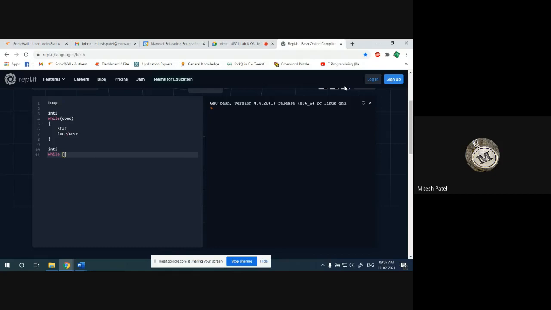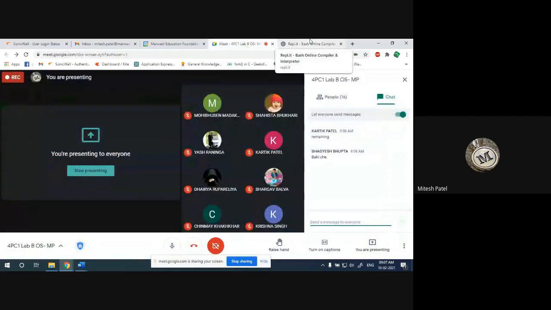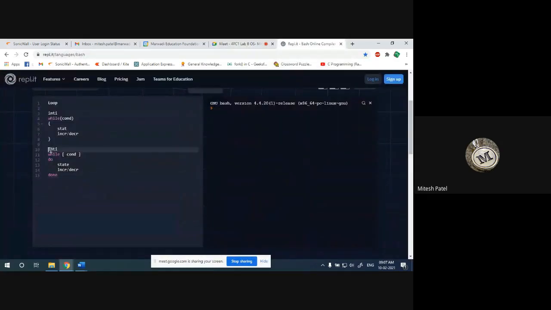Now instead of opening a curly bracket, we write do, then the statement, then the increment or decrement operator, and at the end instead of closing curly bracket we write done. So this is the syntax of while loop.